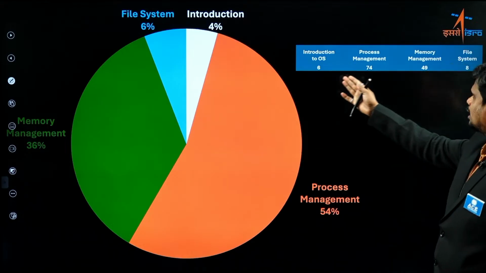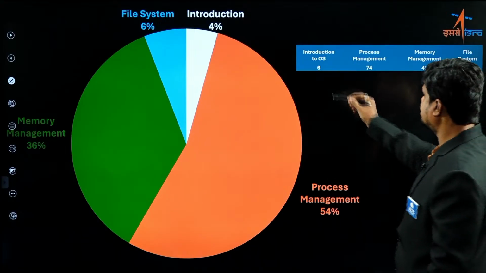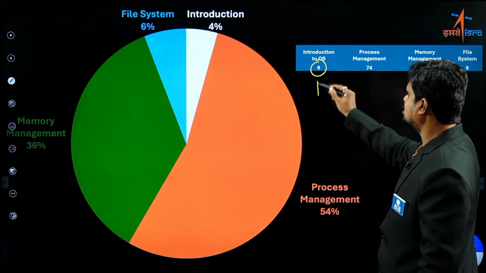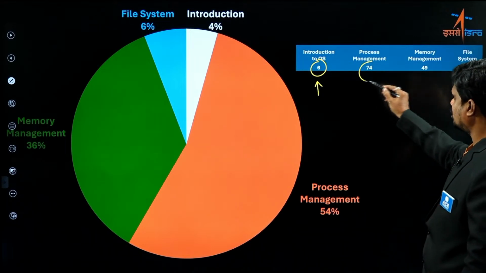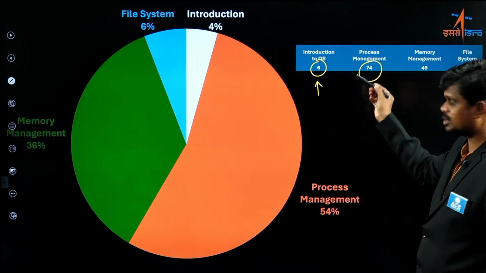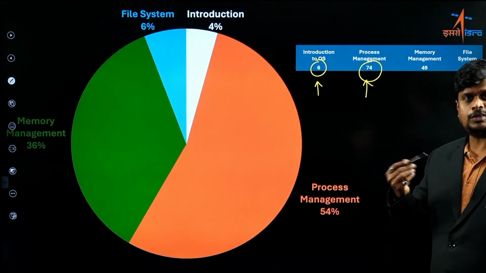Out of 137 questions, 6 questions are from just introduction to operating system, but 74 questions are from process management, which is more than 50%.